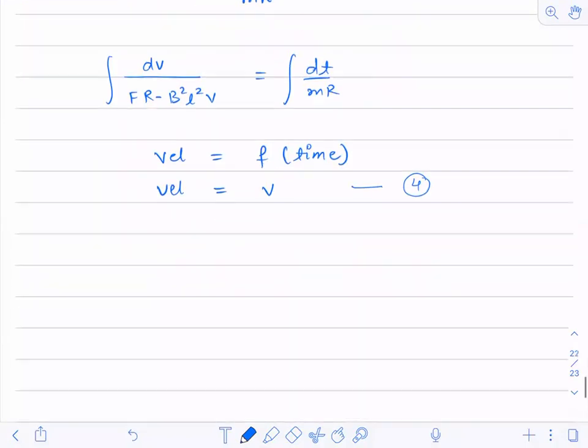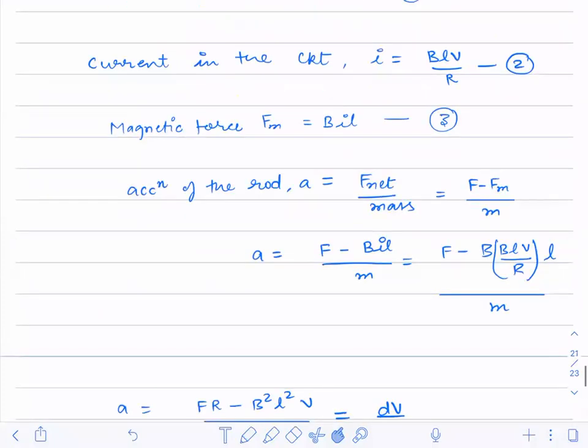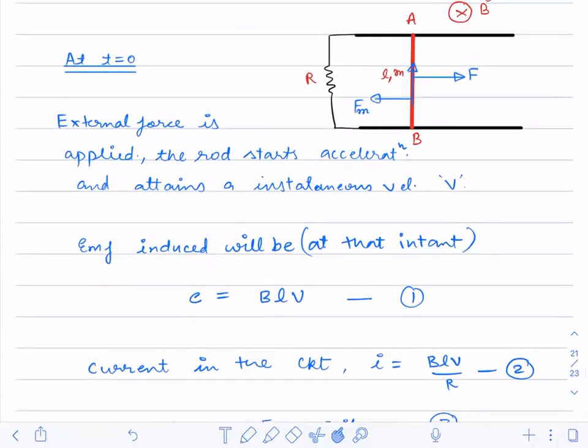Okay. Now, what is the power delivered by the external agent? If there is a force, see here, what is the external agent doing? Yes, the external agent is trying to pull this rod.